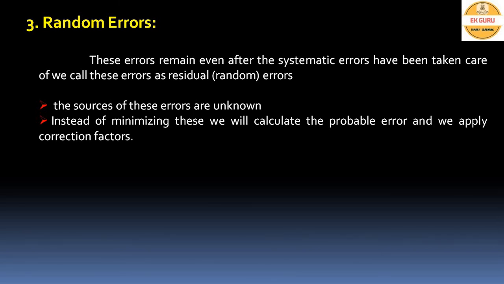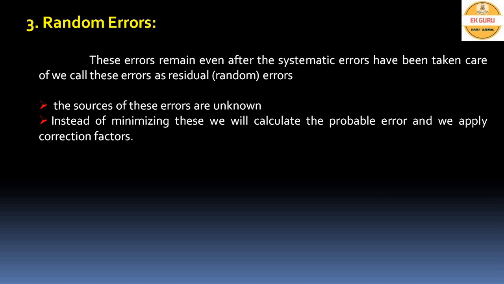Instead of minimizing these errors, we calculate the probable error and apply correction factors. For random errors, the calculation of probable error is very important. For calculating probable error, we have to do a statistical analysis of random error. That we will see in the next video.